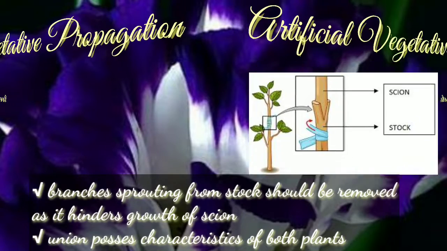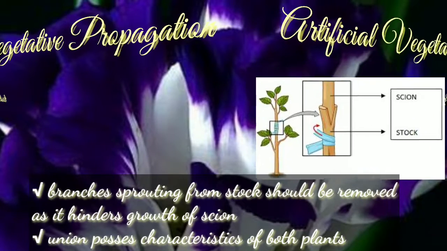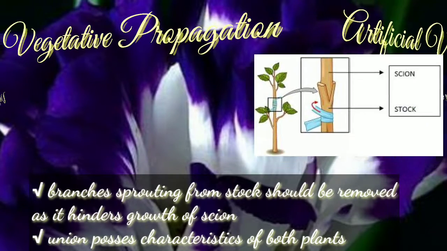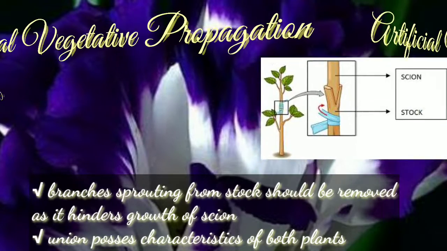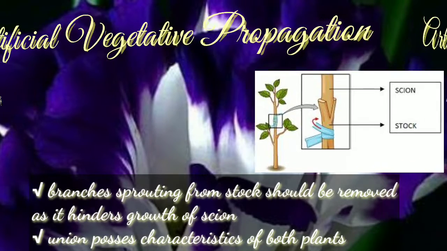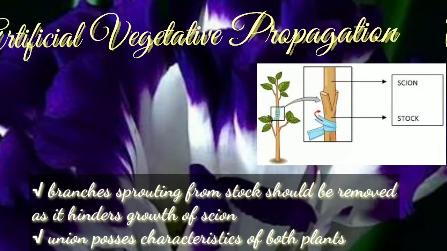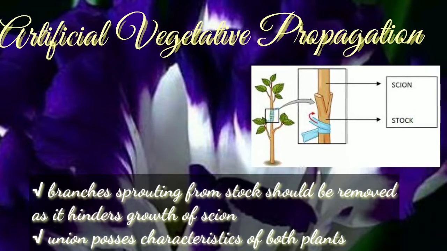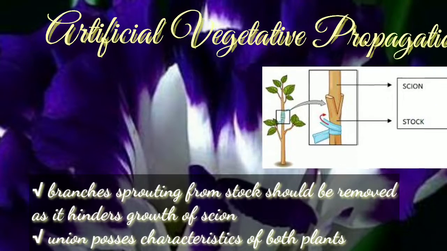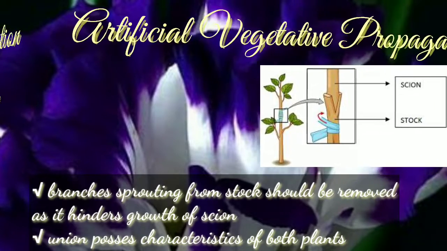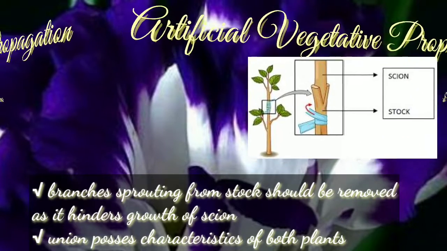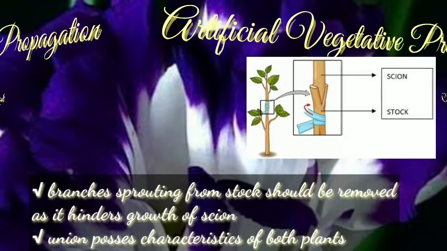The success of grafting depends upon the union of cambium of stock and scion, which results in developing an organic connection between them. The branches sprouting from the stock should be removed, otherwise they will not permit the scion to grow. The new plants produced in this method have characteristics of both the original plants. Grafting is performed to grow apple, mango, peach, apricot, orange, lemon, pear, etc.